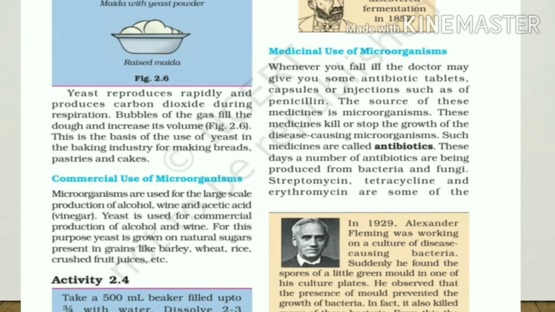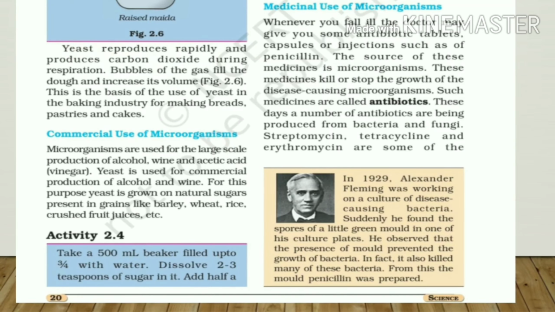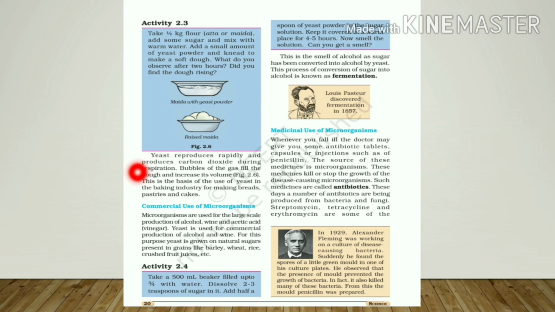Next one, commercial use of microorganisms. Microorganisms are used for the large scale production of alcohol, wine and acetic acid, that is vinegar. Yeast is used for the commercial production of alcohol and wine.